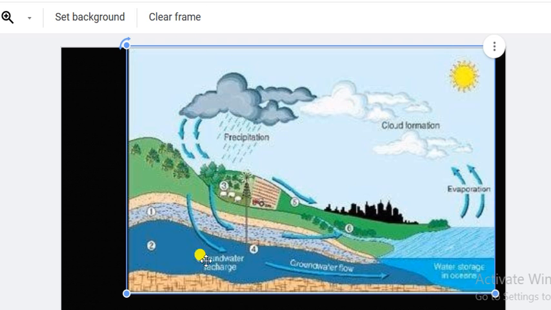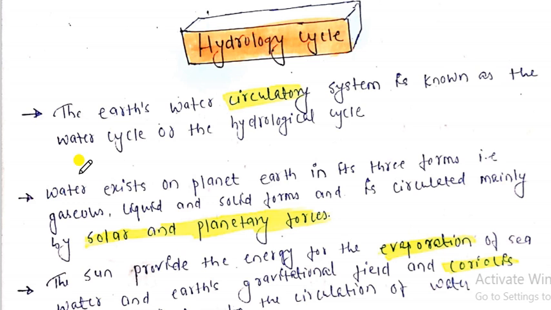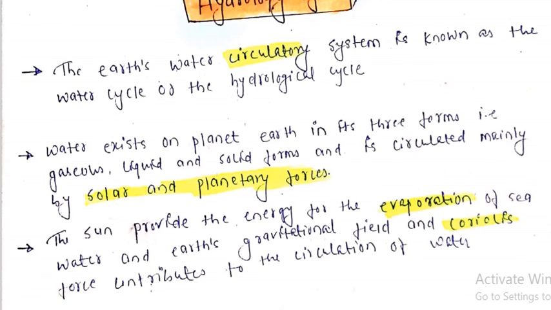So we can say the earth water circulating system. Very simple, right? I have written the definition very simply. The earth water circulating system is nothing but the hydrological cycle. If you understand this concept a little more broadly, let's see.